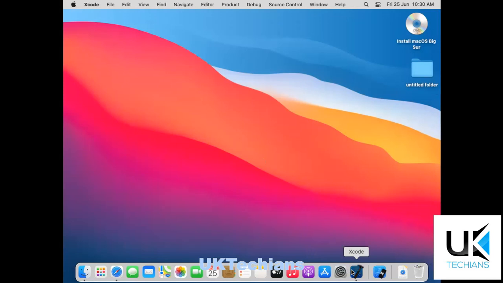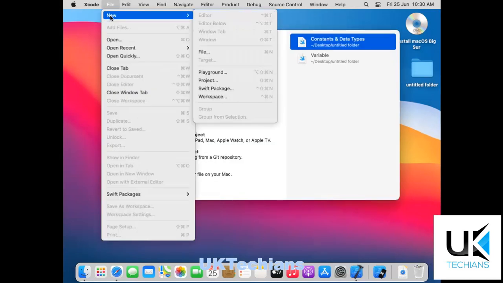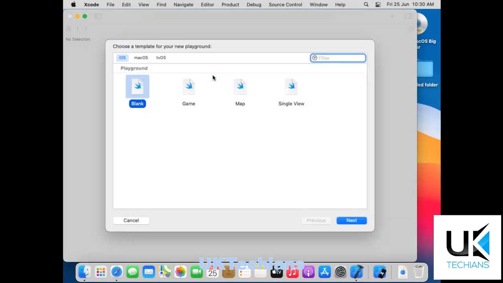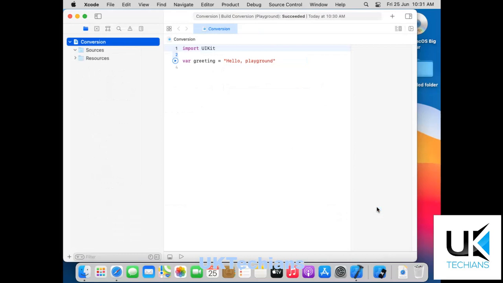So let's start. Open Xcode, go to File, New, open Playground, choose blank, press Next, and now rename the file. Let's say conversion, and create. What is conversion? Conversion is a simple way to convert the values of two different data types.